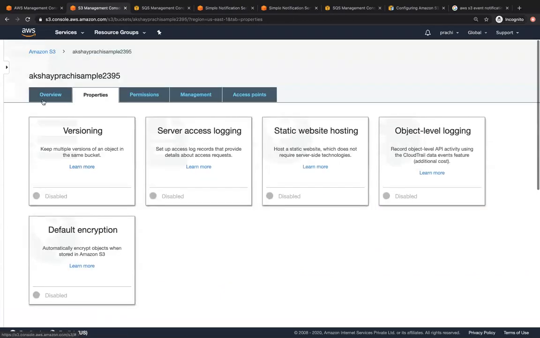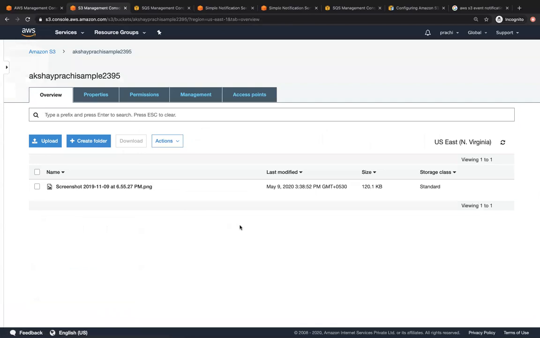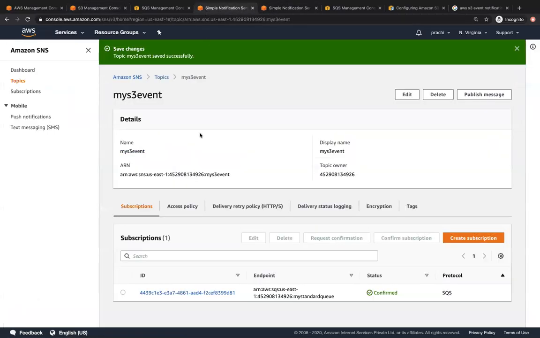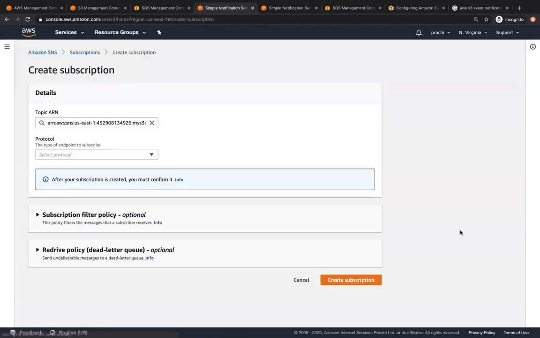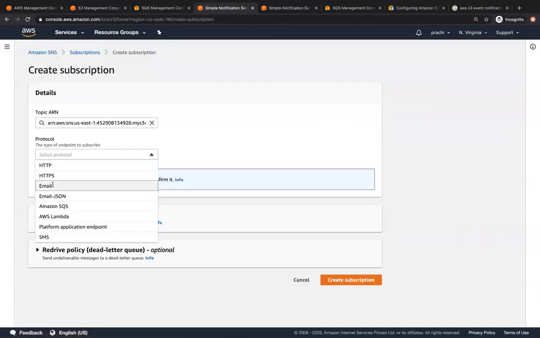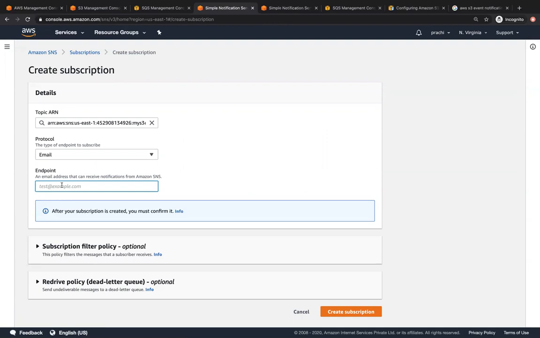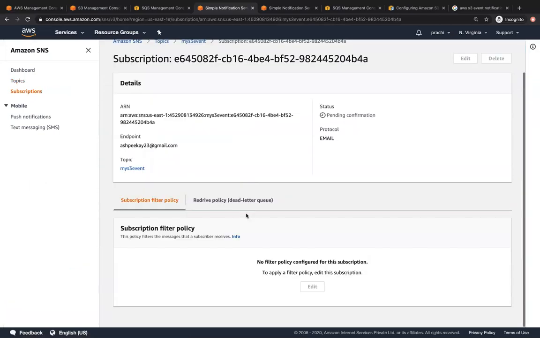Now let's upload a file over here and see if it goes through SNS to SQS. And let's also do one more thing. Let's configure another subscription over here to be my email address. So I also added my email over here, and therefore it's in pending confirmation status.